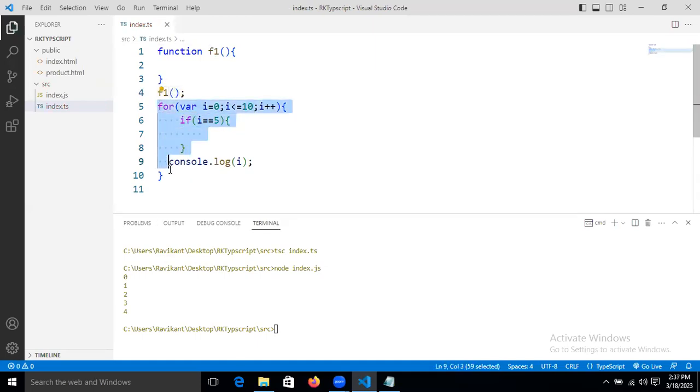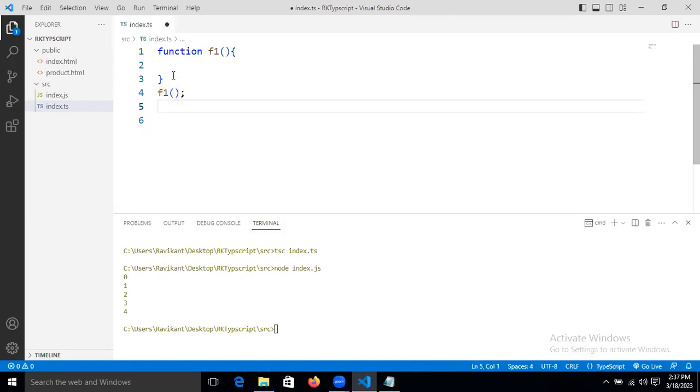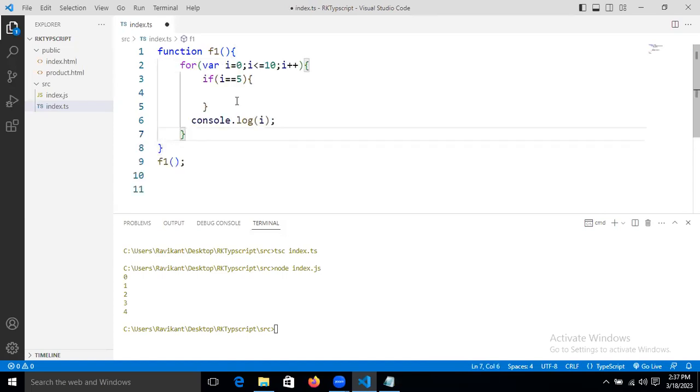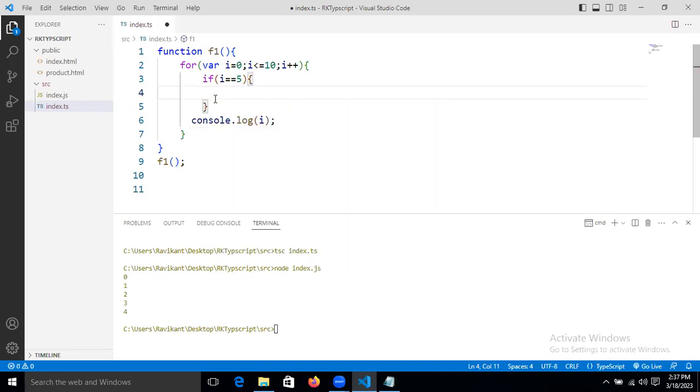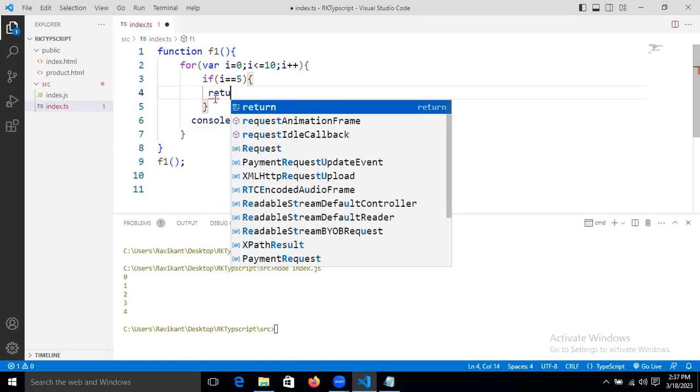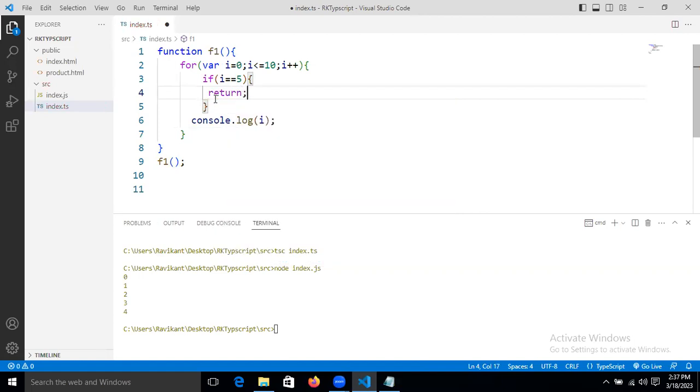Now let's take this code and put it inside that. Now we are using the return, and now it's working, guys. Yes, Ravi. Let's compile it.